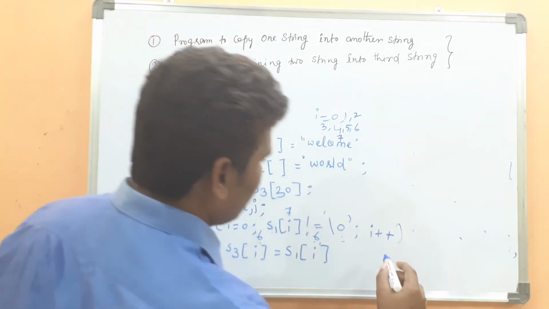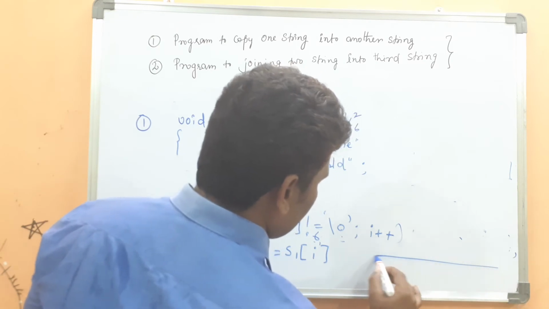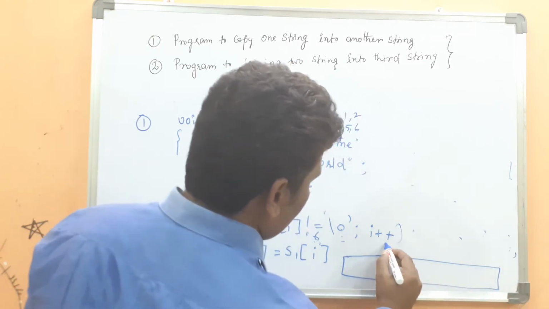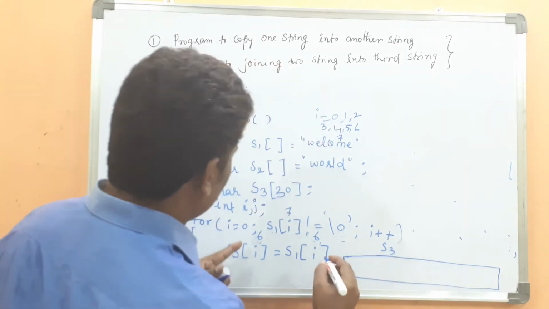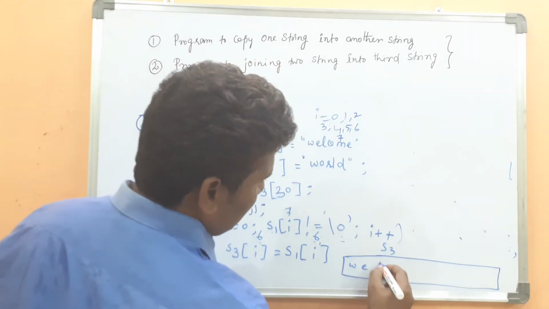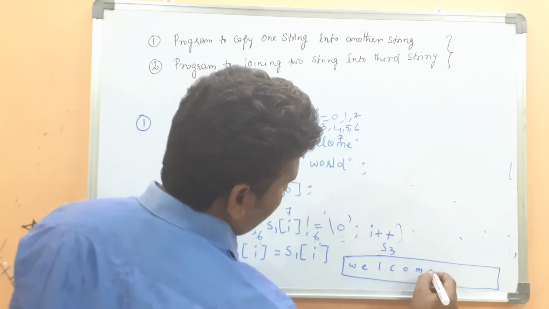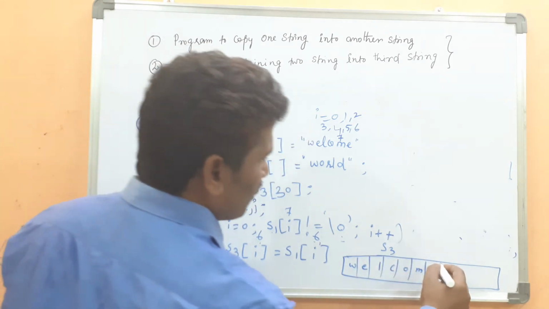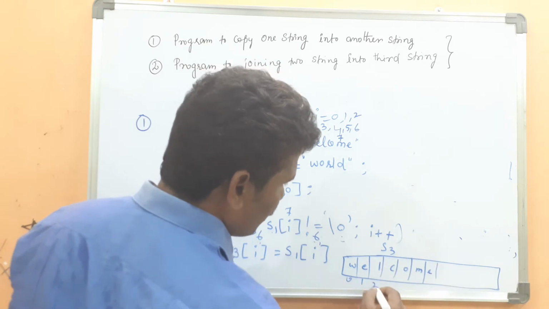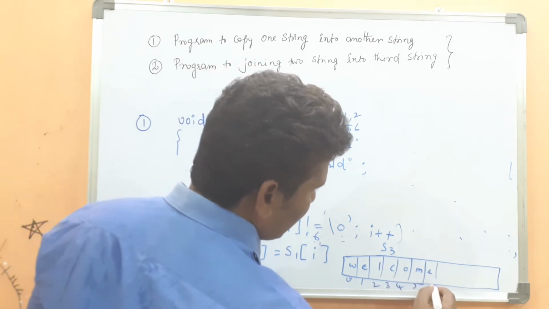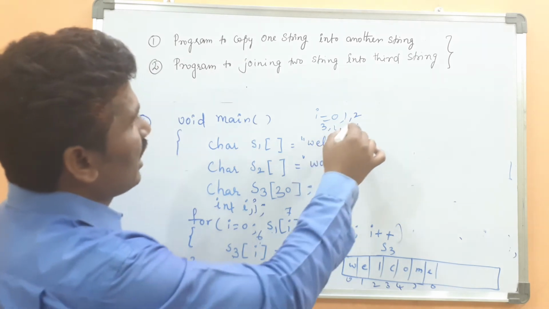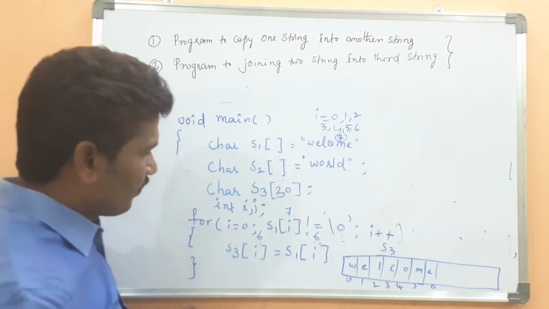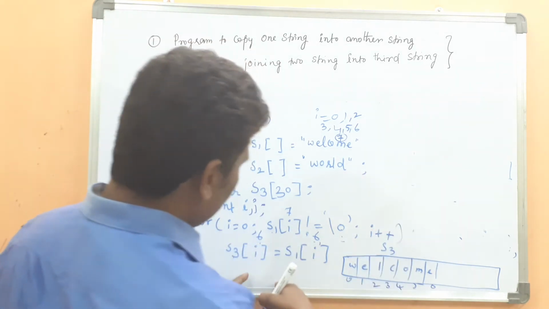Here I will write S3 string. What is there? WELCOME, indexes 0, 1, 2, 3, 4, 5, 6. Whenever I becomes 7, then after this one,